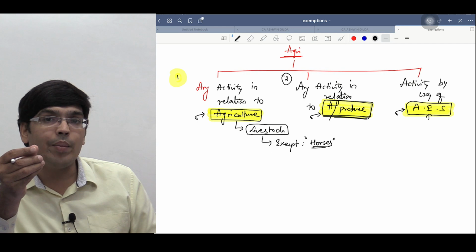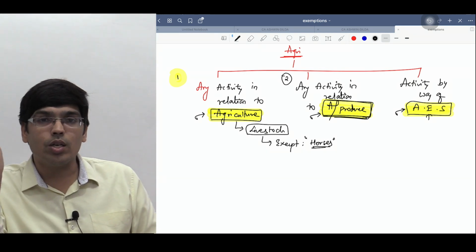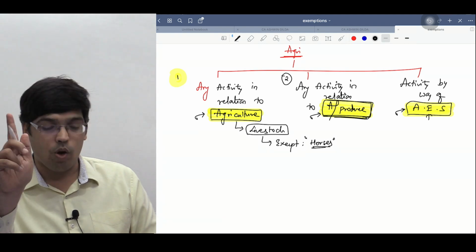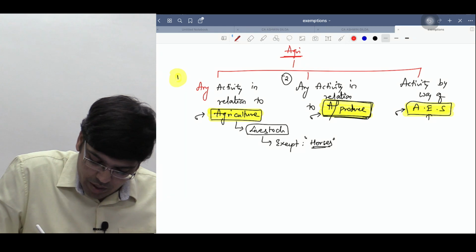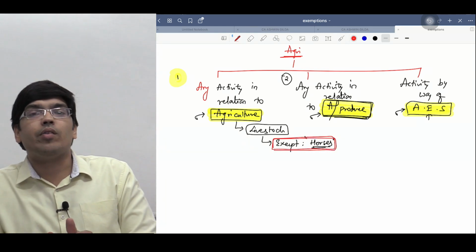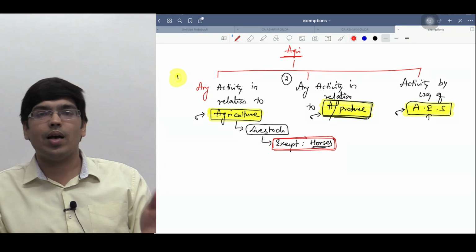Horticulture, the work of flowers, even that is taken as agriculture. Therefore the term agriculture includes allied activities, it also includes livestock. But one activity is not covered in livestock, that is nothing but horses. Rearing horses is excluded; any other activity in relation to livestock is taken as agriculture activity.